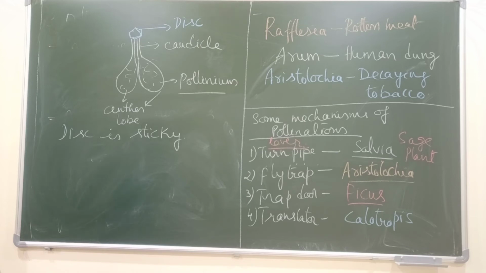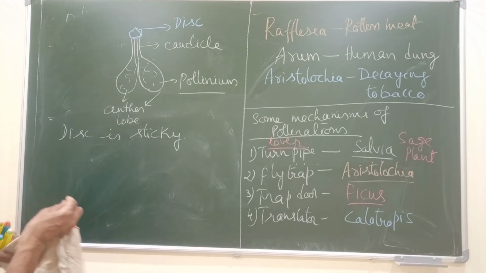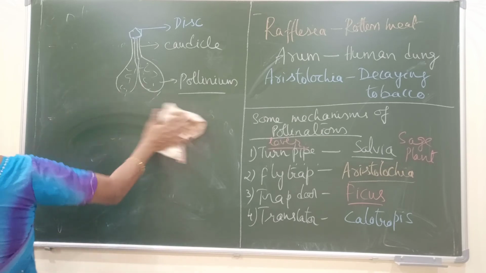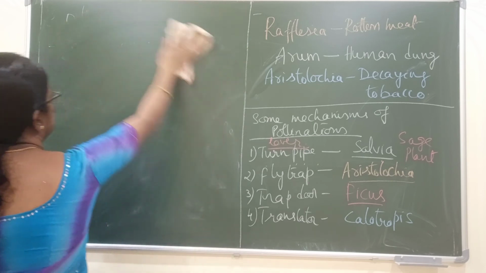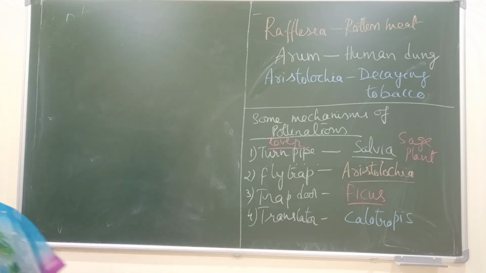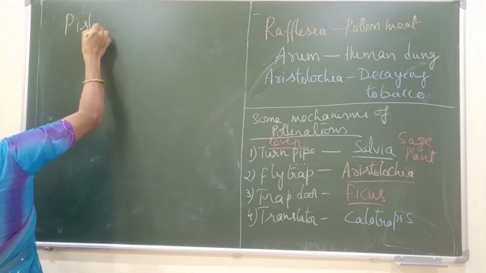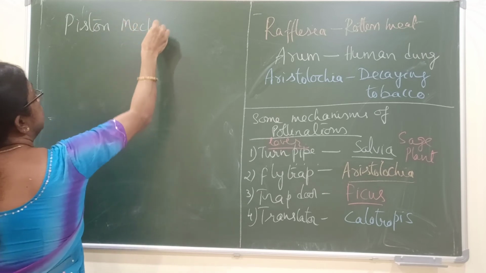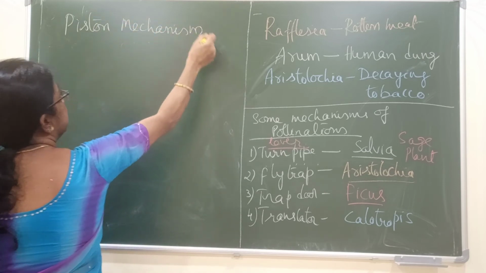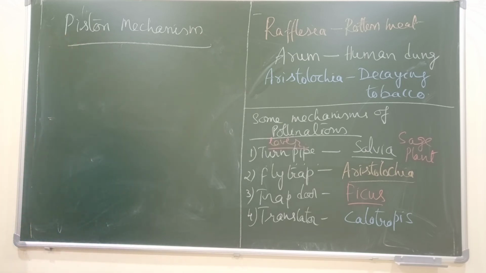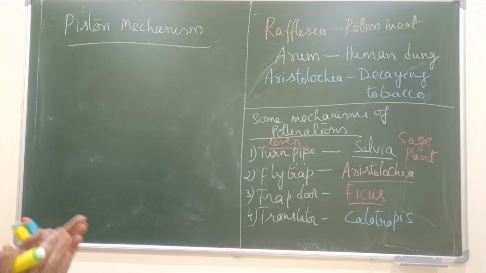So another mechanism I wanted to discuss here, I hope many of you have not studied in your 11th or 12th course. This is very important. It is called piston mechanism of pollination. This piston mechanism of pollination also will promote only cross pollination, not self pollination, but only cross pollination.